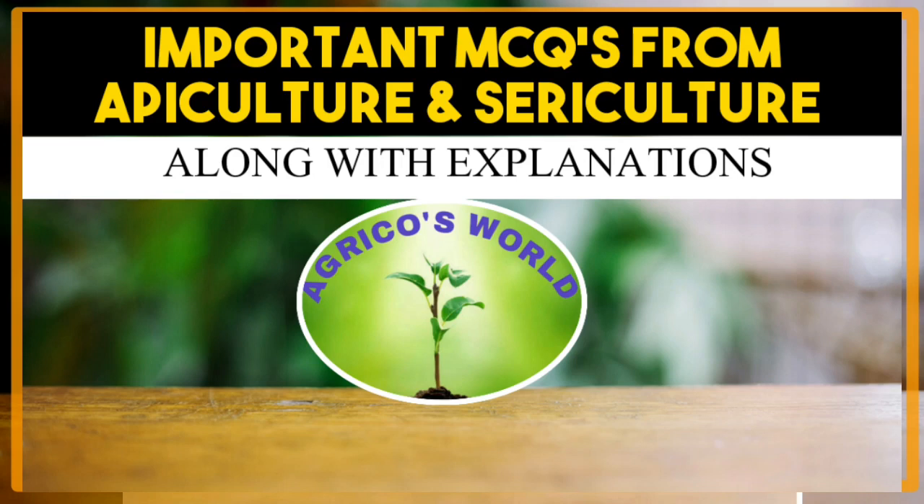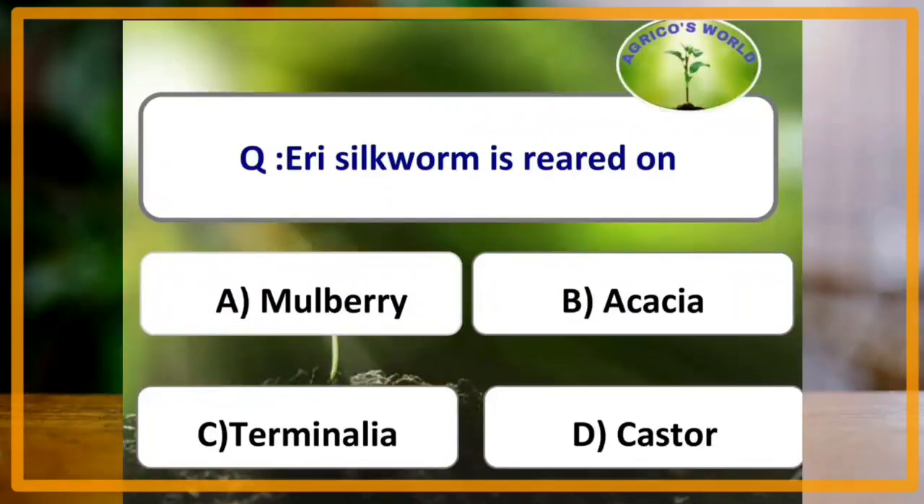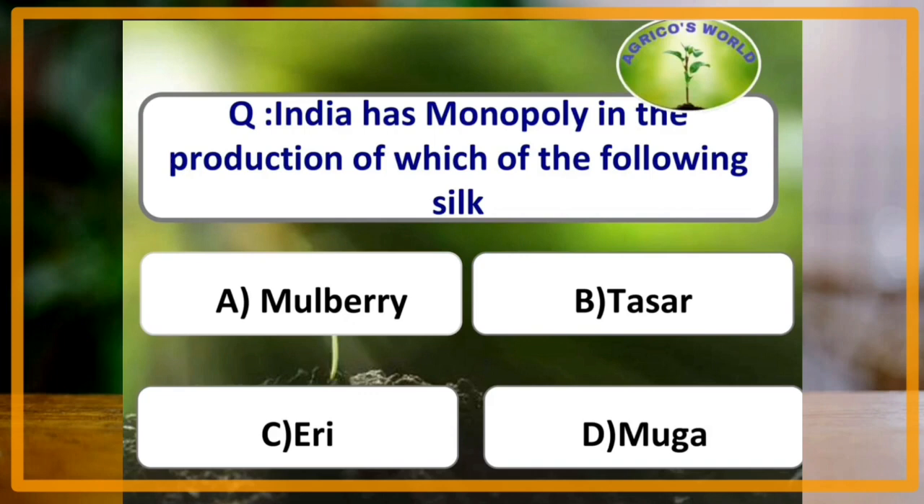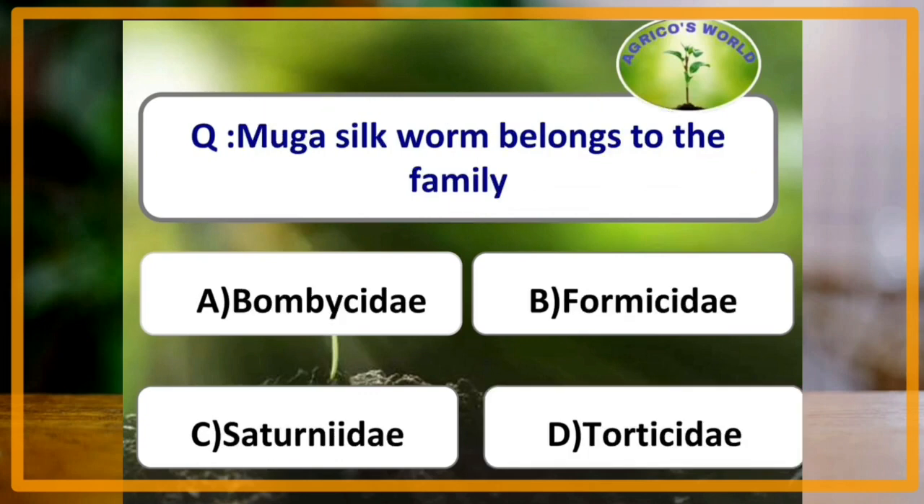We are going to discuss some of the important MCQs related to sericulture which are asked in most of the competitive exams. Now, silkworm is reared on which of the following crops? The answer is castor. India has monopoly in the production of which of the following silk? And the answer is Muga silk. Muga silkworm belongs to the family Saturniidae. Eri and tussar silkworm belong to the family Saturniidae, whereas mulberry silkworm belongs to the family Bombycidae.